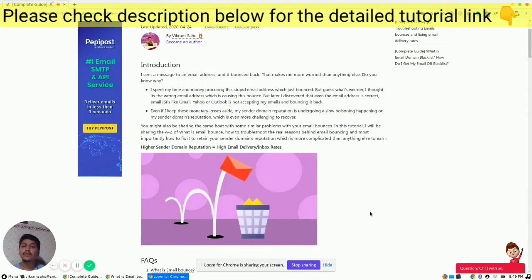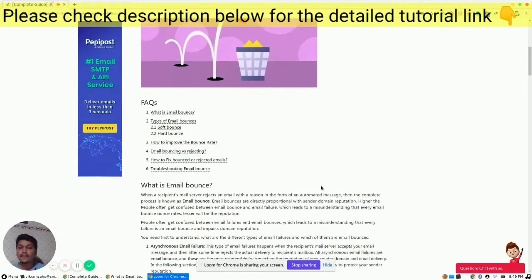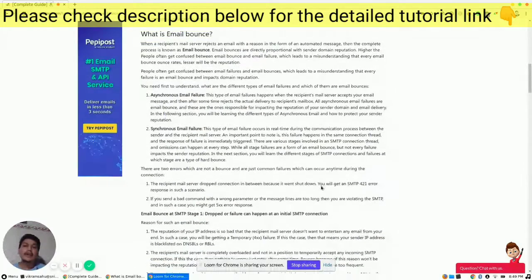So in this tutorial, we will check out what is email bounce, how these email bounces can hamper your domain reputation, and what kind of email bounces exist. So let's begin with an email bounce.